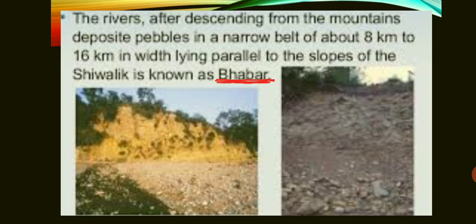Next is when the river descends, means comes down towards the foothills, it brings pebbles and gravels, and these pebbles and gravels are deposited near the foothills, and then water flows below these pebbles and gravels. So this region where the pebbles and gravels are there and water also flows is known as bhabar. It is mostly found in the Shivalik slopes.